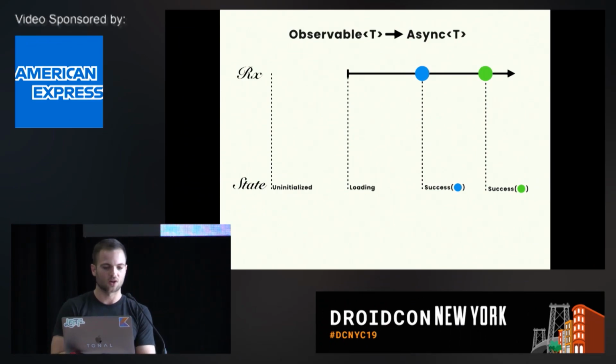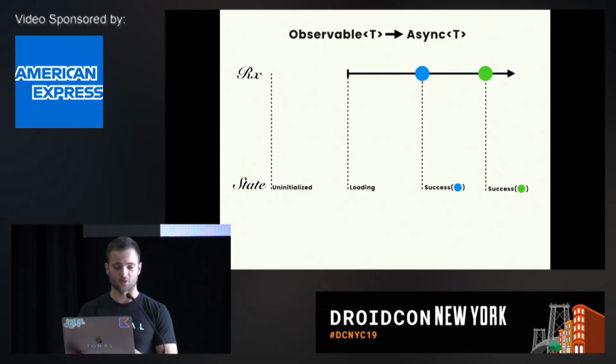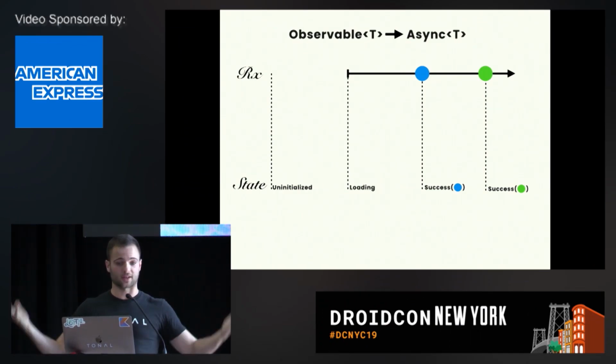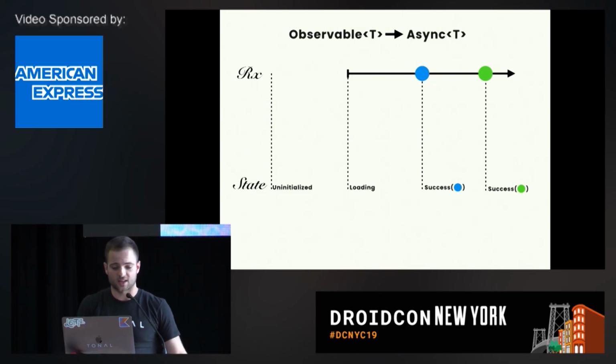Okay, so MvRx is going to help with this. So let's go back to our slides for a second, and let's think about this stream. So we have an Rx stream of observable, and it starts out with nothing, right? We haven't done anything, so it's uninitialized.